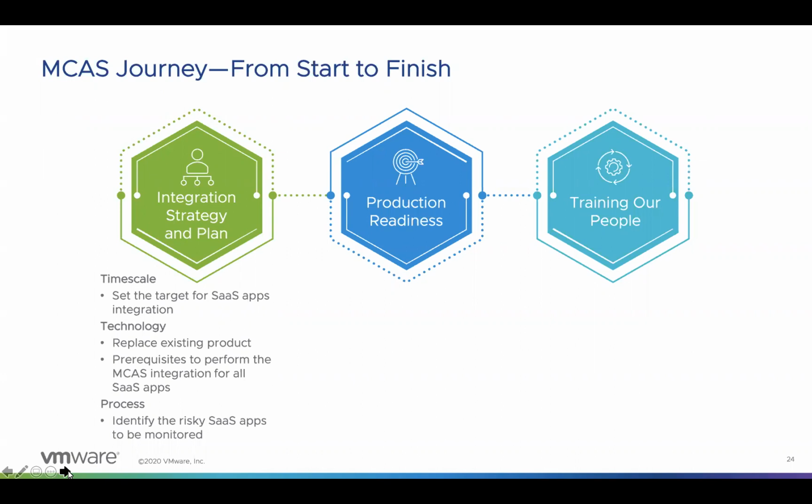Then with technology, if we have any existing CASB product, we have to make sure we are smoothly transitioning from the existing product to MCAS. Then on the prerequisites, we have to check whether all the identified SaaS apps are supported for MCAS integration and which methods we are going to use. And if we are going to use the conditional app access method, we have to make sure that particular app supports SAML 2.0 authentication or OpenID Connect. So these have to be considered as a part of the prerequisites.